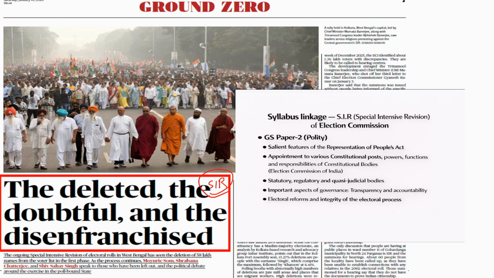Okay, this article is on SIR, Special Intensive Revision of the Election Commission of India. How is it relevant? It is relevant to the RP Act, because the power to conduct special intensive revision comes from the Representation of People Act, 1950. So this is directly from the GS2 paper.